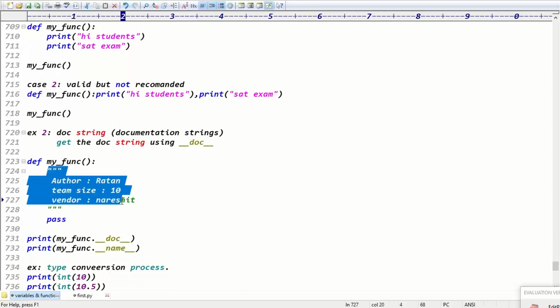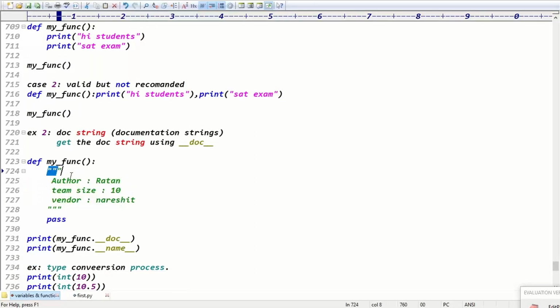So here, if you write the data inside the function as multi-line comments, to get the multi-line comments, you can go for underscore underscore doc underscore underscore. Get the doc string using underscore underscore doc, which is nothing but documentation string, guys. Doc string is nothing but what? Documentation string, which is nothing but multi-line comments.